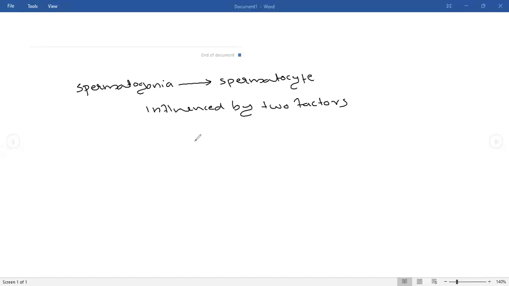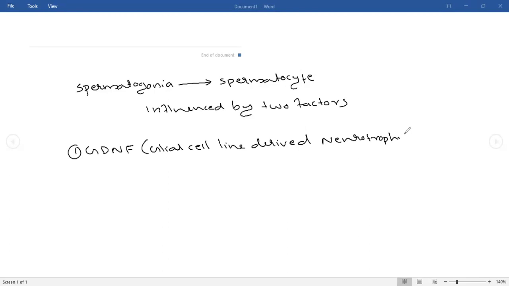Two factors are behind this. The first factor is GDNF, that is glial cell line derived neurotrophic factor.